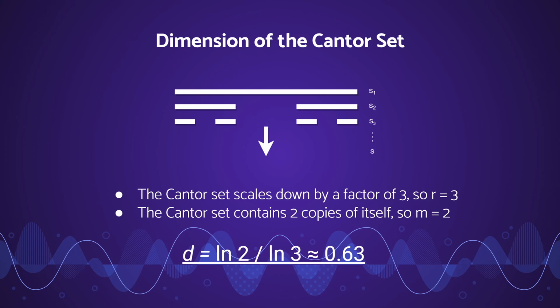We want to find the scale factor, of course. We can see that the previous element, S sub 1, is scaled down by a factor of 3 and then copied twice for S sub 2. So our scale factor r is 3, and our number of copies is 2. So d is equal to the natural log of 2 over the natural log of 3. That's just plugging into the formula we got before, and that's about 0.63. So the Cantor set is about 0.63 dimensional.